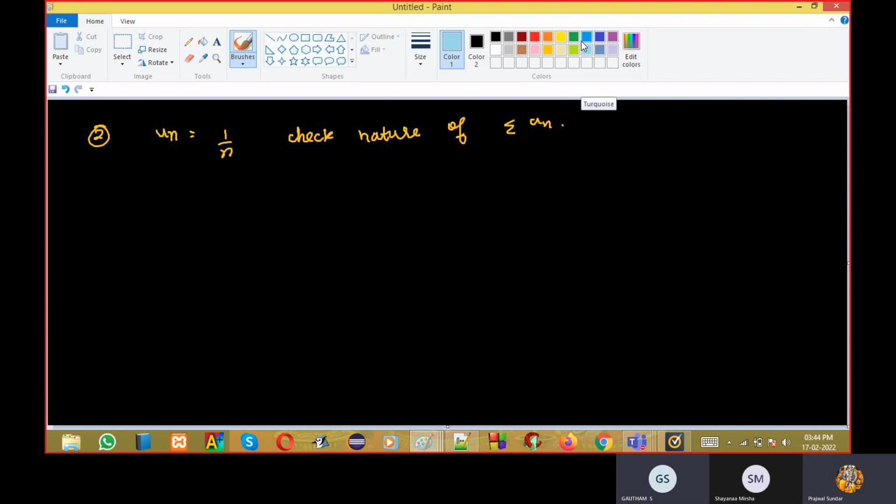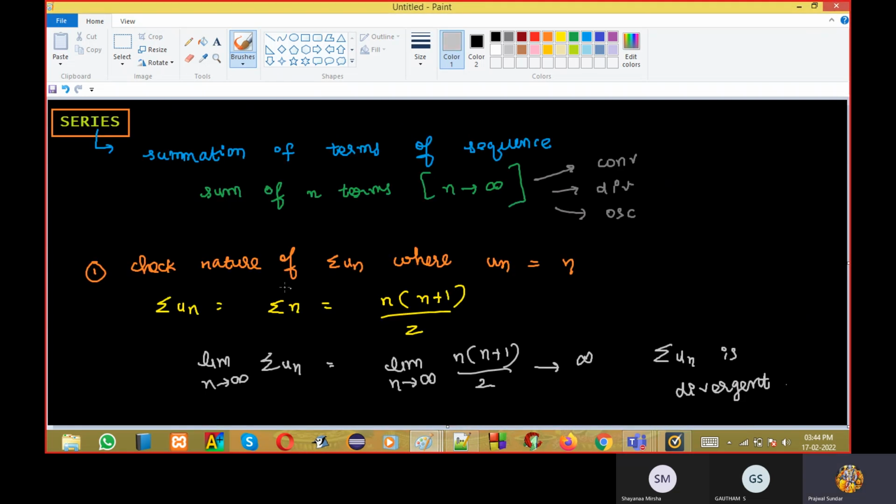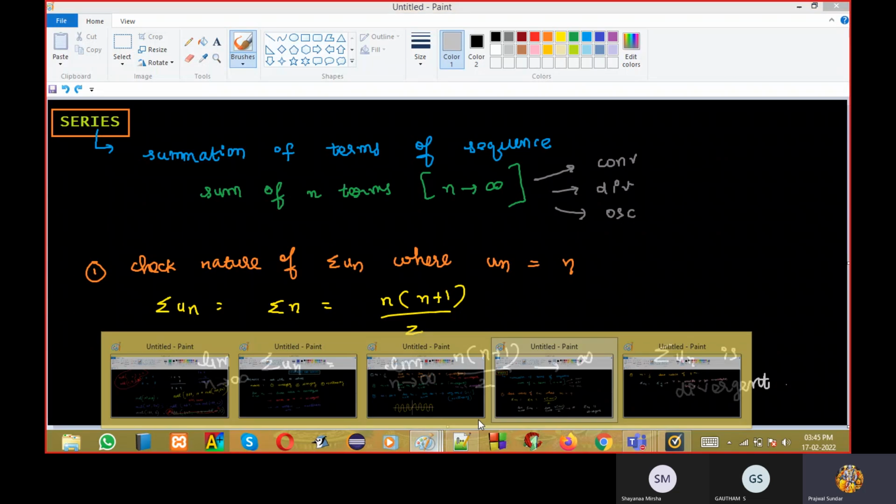Good. No problem. Look at this. What you need to do? First you have U1. First you need to find what is sigma U1. Sigma 1 by n to calculate. Now tell me, is it possible to get an expression for sigma 1 by n? Do you have any general formula? Do you have any formula?